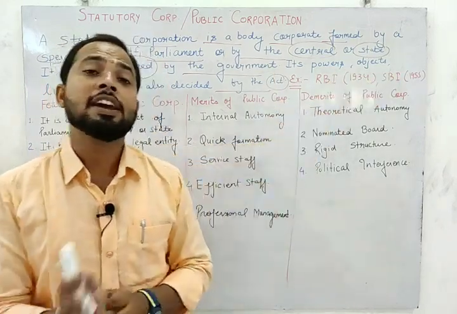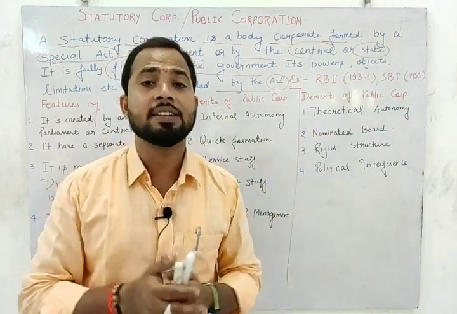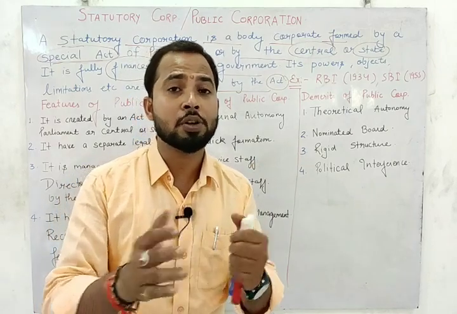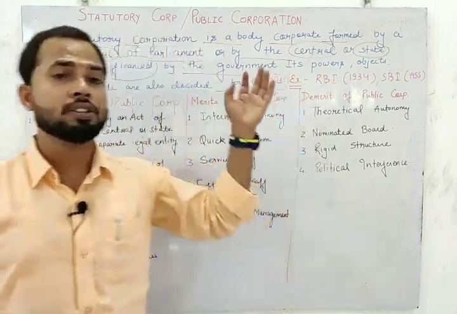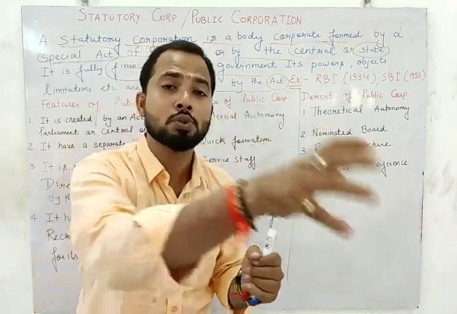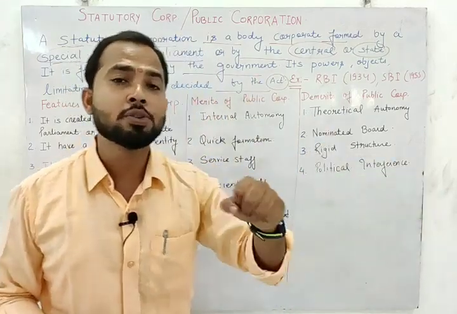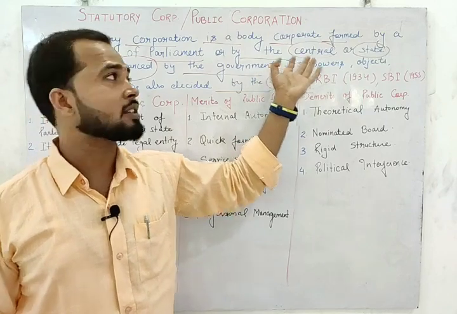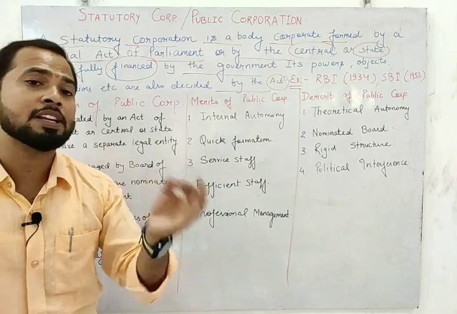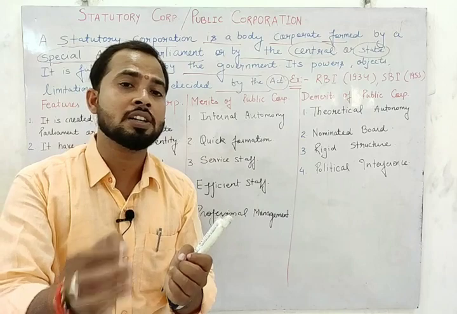Like SBI, State Bank of India, SBI Act 1955. Like LIC, IRDA, like National Highway Authority of India. These are all organizations which were started by a special act, and the main motive of such organizations is to control an institution. मतलब किसी भी institution पे क्या करना, control करना. And such an organization, such a corporation is known as a public corporation, which is started by a special act and it has a separate legal entity because it is registered under a special act.